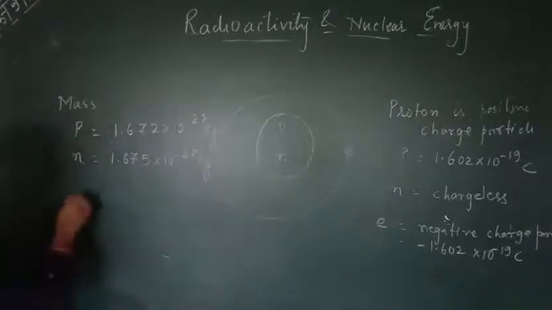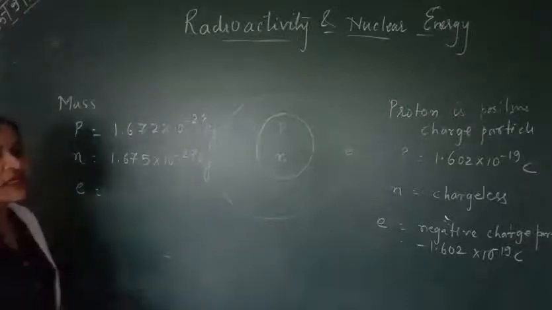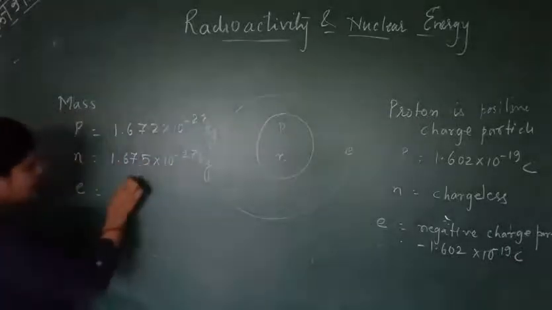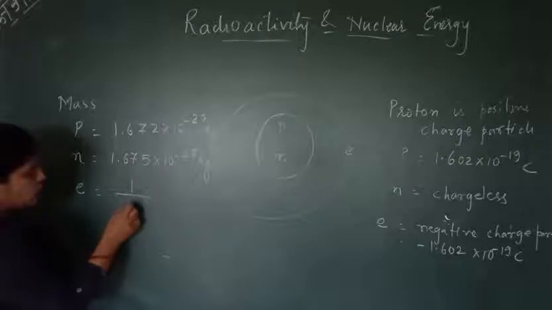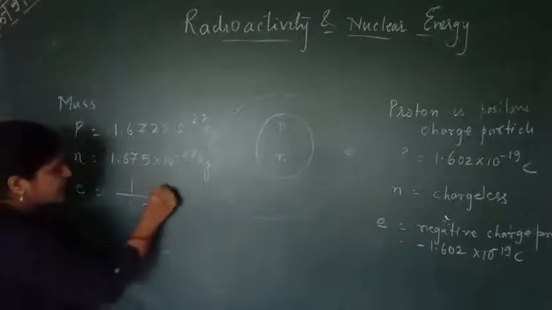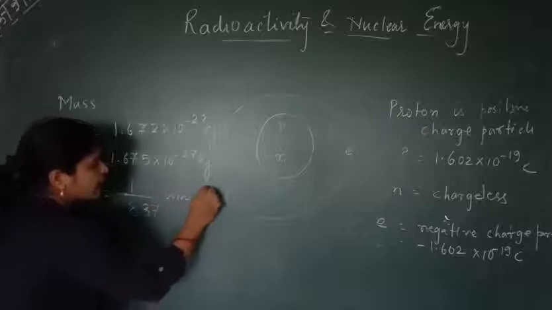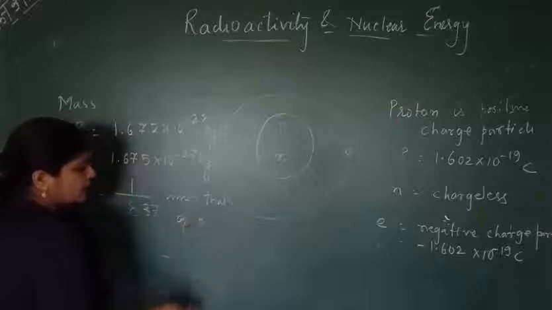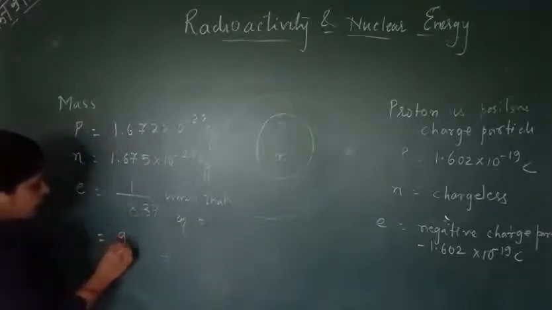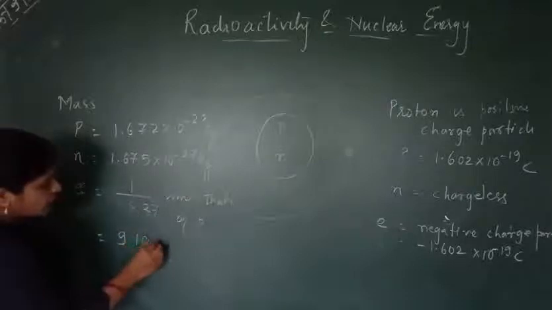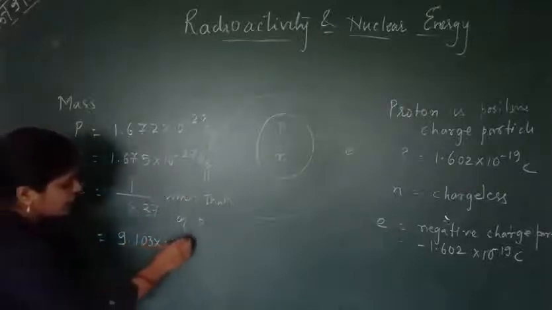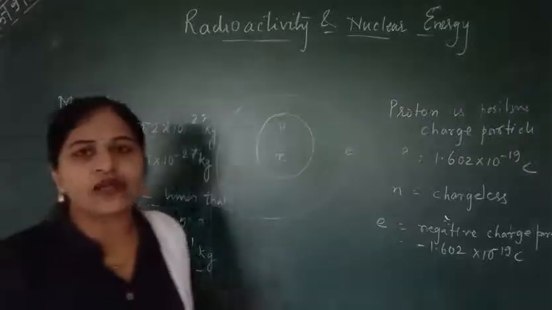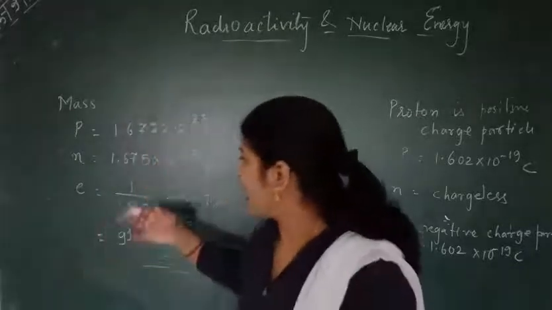Whereas the mass of an electron is very less as compared to the mass of a proton. It is 1/1837 times that of the proton, which is equivalent to 9.103 into 10 raised to power minus 31 kg, which is very less as compared to the mass of the proton as well as the neutron.